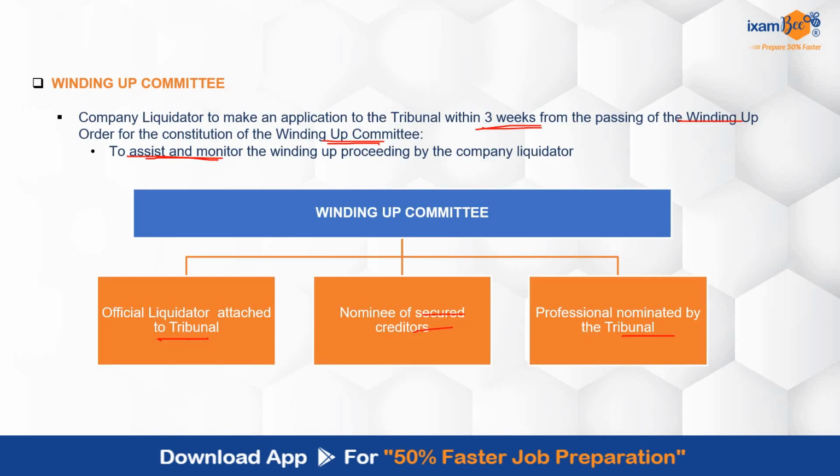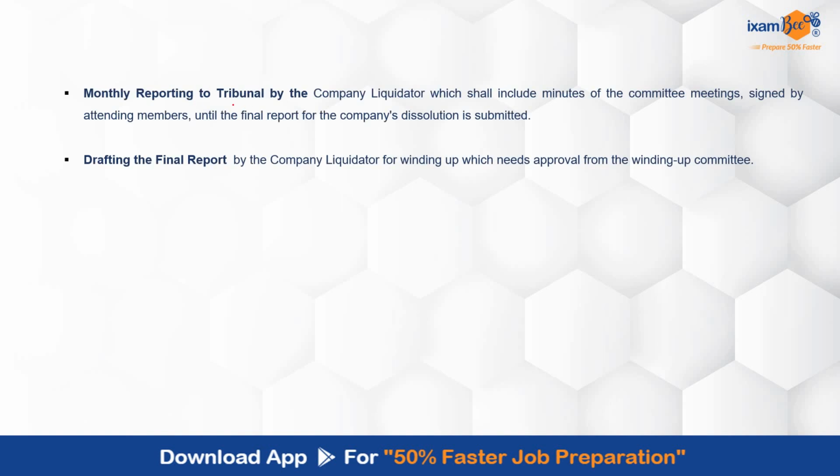Now the company liquidator will facilitate the meetings of the winding up committee. This committee will be overseeing the various liquidation aspects, that is, taking control of the assets, selling the assets, checking audit reports, accounts, etc. All that will be taken care of. Now there has to be monthly reporting to the tribunal by the company liquidator, including the minutes of the committee meetings. It has to be signed by all those members who attend it. So that has to be done.